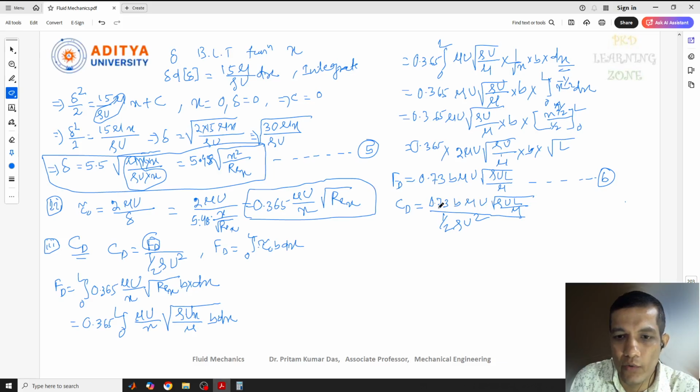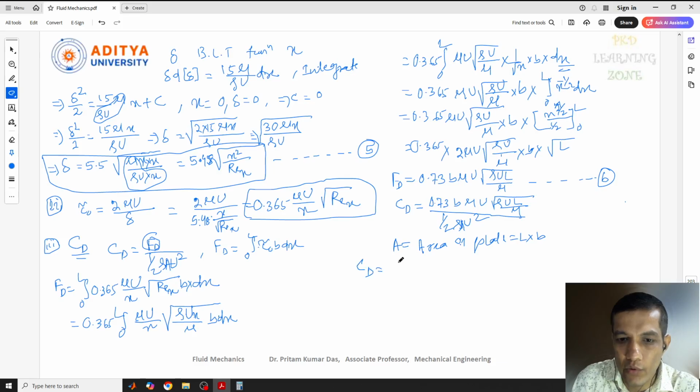Here the coefficient of drag equals this one divided by 1 by 2 rho A u square, where A is the area of the plate, which is length into width, so L into B. Now just put the value again.